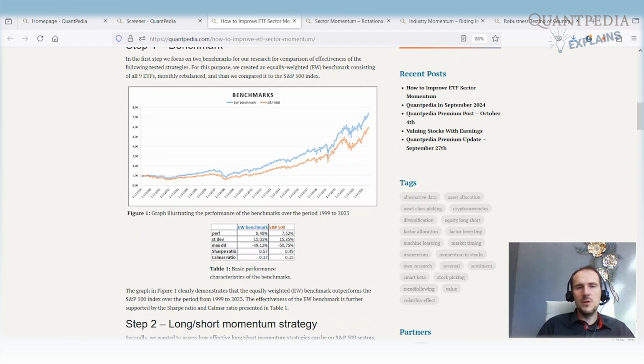The second benchmark we created is an equally weighted universe of the underlying 9 sectors. Equally weighting the sectors has higher performance than just holding the S&P 500. This is usually the reason why equally weighted S&P 500 ETFs exist. It's not always the best idea to have a market cap weighted benchmark. This benchmark is harder to beat, and that's the reason why we also included the equally weighted benchmark. So those are our benchmarks, and we will try to build a strategy that will beat them.